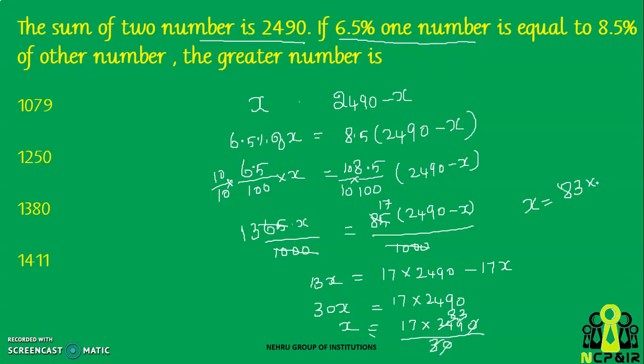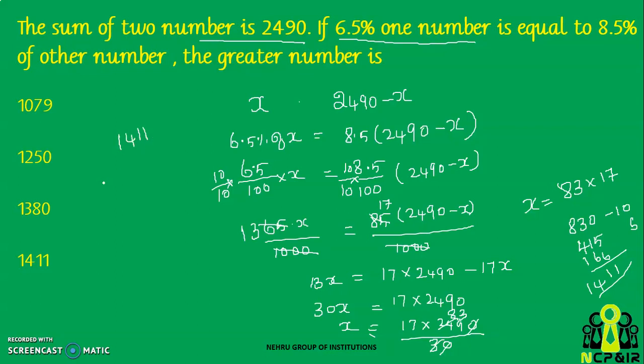83 into 17. Okay. So 83 into 17 will be 830 for 10 times, and 5 times I'll have 415. And again 2 times will be 166. So 5 plus 6 is 11, 6 plus 1 is 7, 8, 8 plus 3 is 11, balance 1, 9 plus 4 is 13 plus 1 is 14. You'll get 1411.